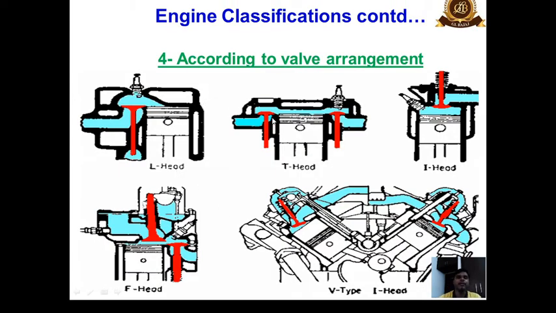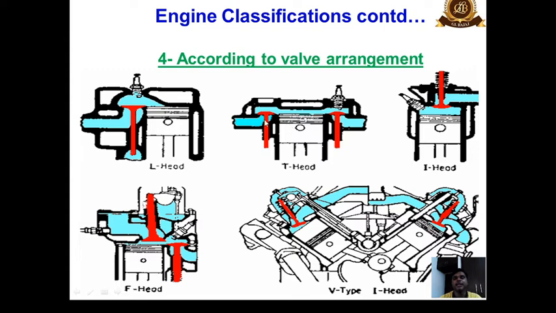So according to valve arrangement, we can classify the engines as L head engines. It is shaped like letter L. Okay, these are the valves fitted at the sideways of the cylinder. So these form an arrangement like letter L. So these are called L head engines.